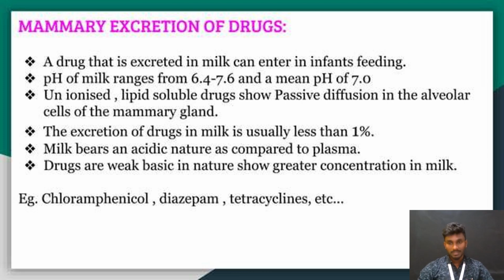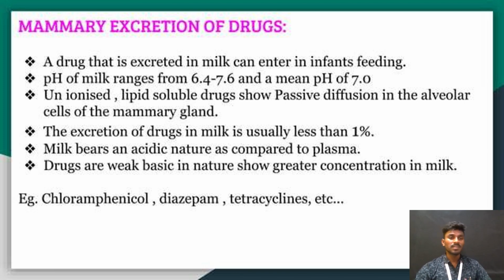Another route of drug elimination other than renal is mammary excretion of the drug. The drug that is excreted in the milk enters the infant's feeding. Some newborn babies are fed by the mother, so the drug is excreted in the milk. The pH ranges from 6.4 to 7.6 and the mean pH is about 7. Unionized and lipid soluble drugs show passive diffusion across the alveolar cells of the mammary gland. The excretion of drug into milk is usually less than 1%.